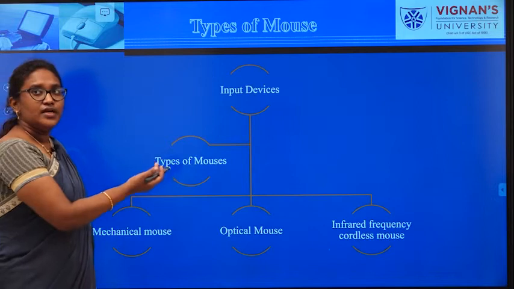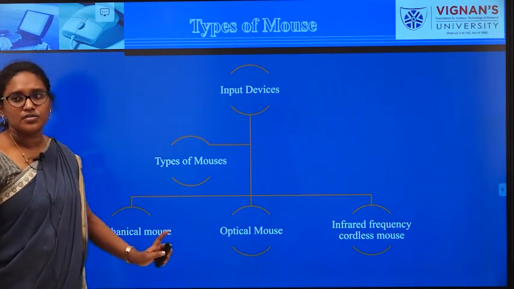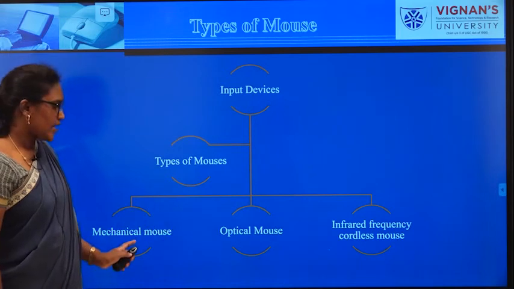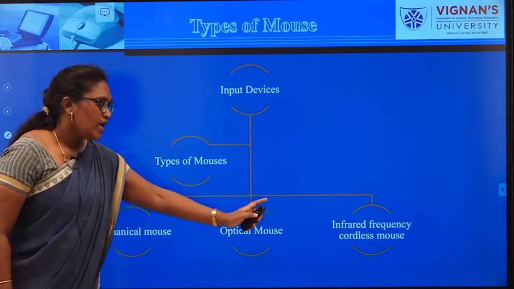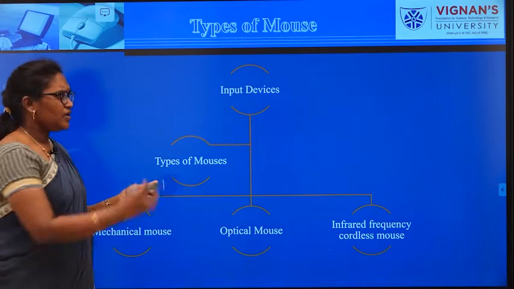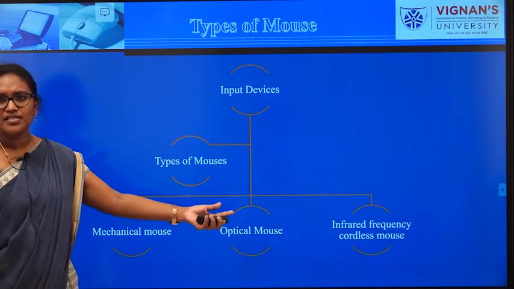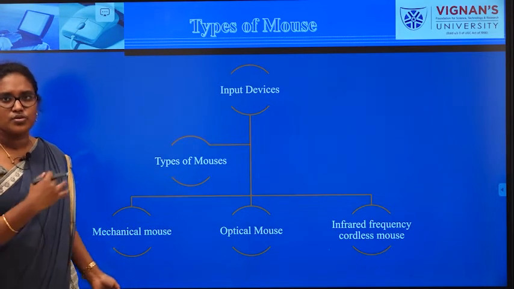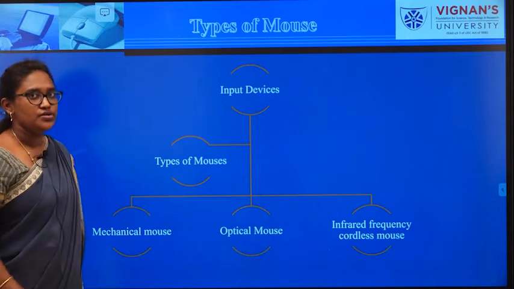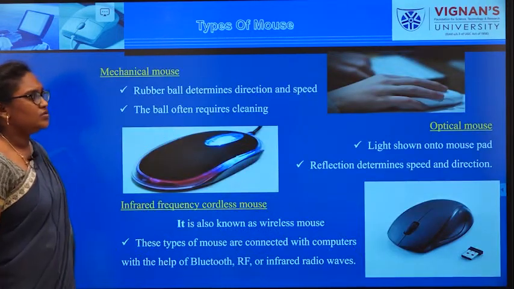Next one, types of mouses. There are three types of mouses: mechanical mouse, optical mouse, and infrared frequency cordless mouse. You may come across many types of mouses, but these are the basic mouses which you will officially use. First one, mechanical mouse.